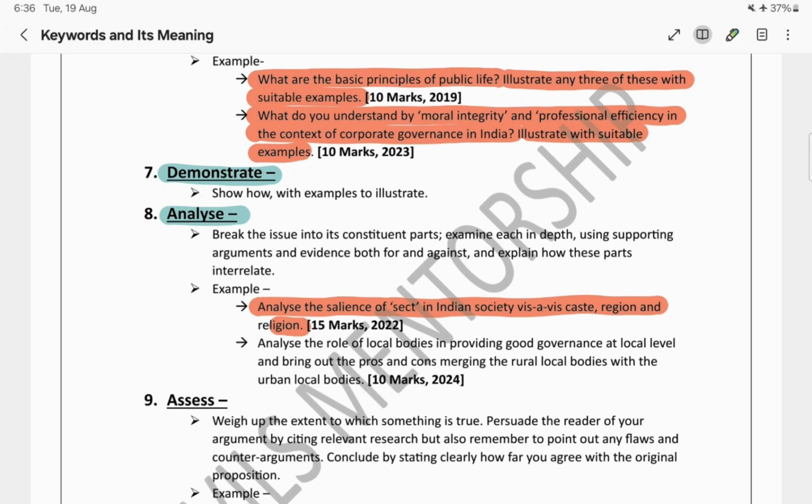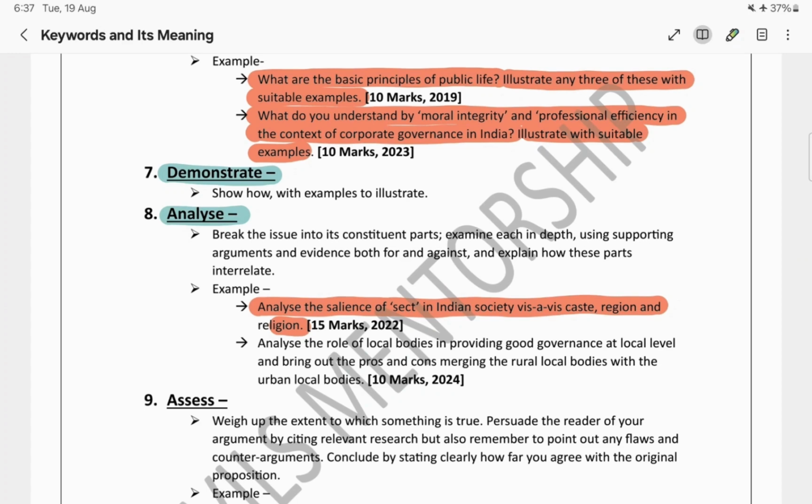The keyword over here is analyze. If the keyword is analyze, our first task will be to break the issue into smaller parts. Then we can go deeper into each of those smaller parts, and then connect them back.